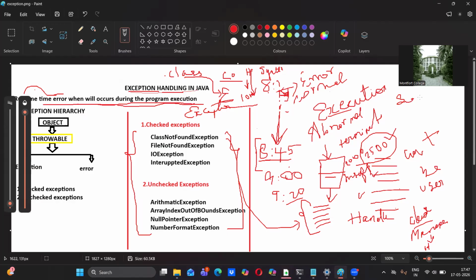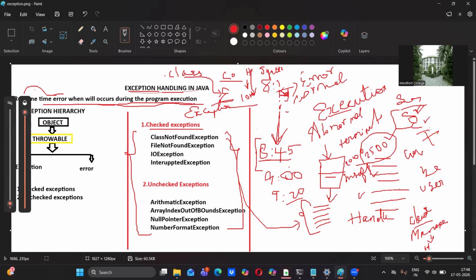Some of the errors can be generated during the compilation, and some of the errors can be generated during the execution. During the compilation, we are going to get checked exceptions.